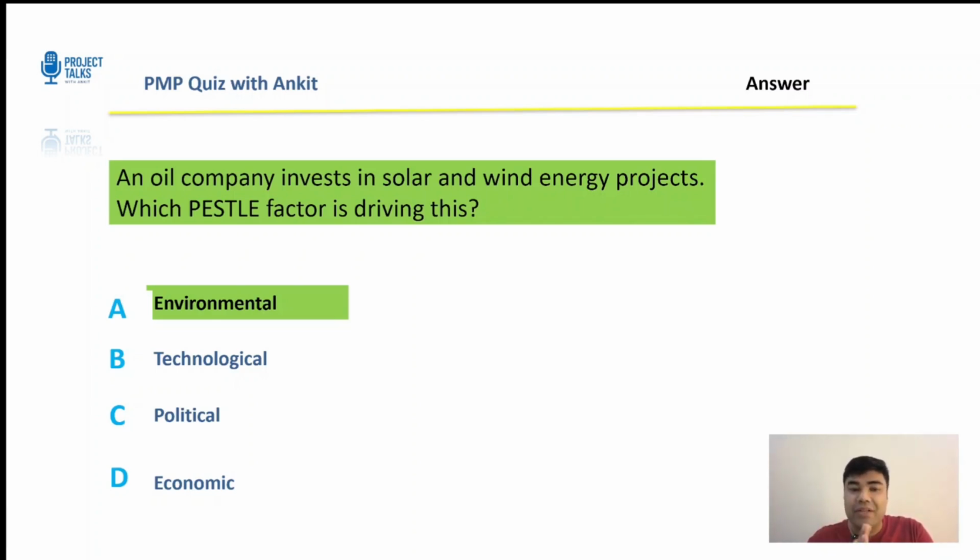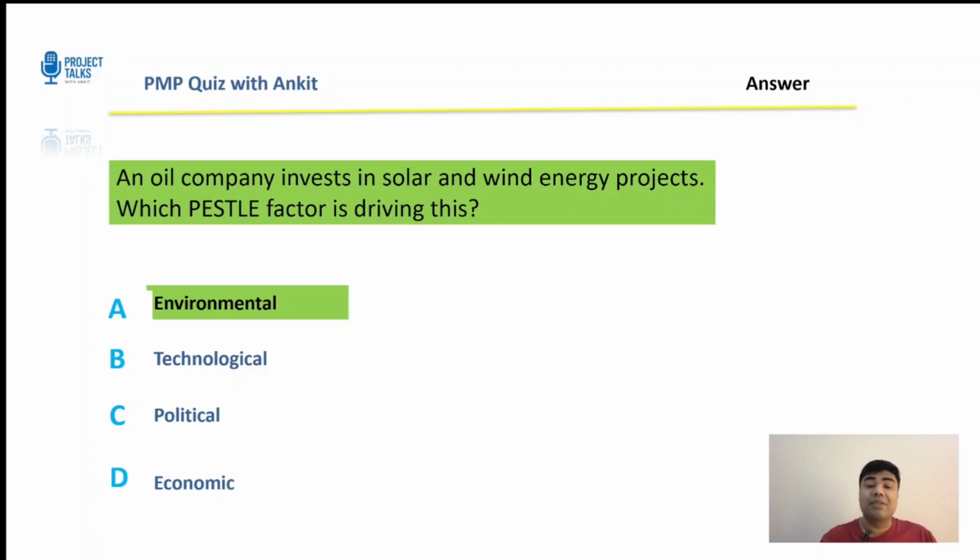Now, tech enables the renewables, but the question asks what is the driver for this decision. So, it will not be technological. Now, policies will also influence this, but the primary driver statement is still environmental. Economic, the profitability matters, but the stable driver is environmental. Definitely not economic because profitability does matter, but the stable driver is environmental.